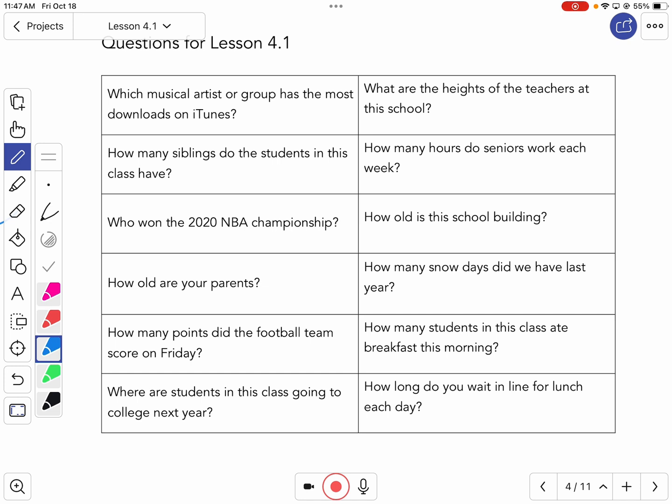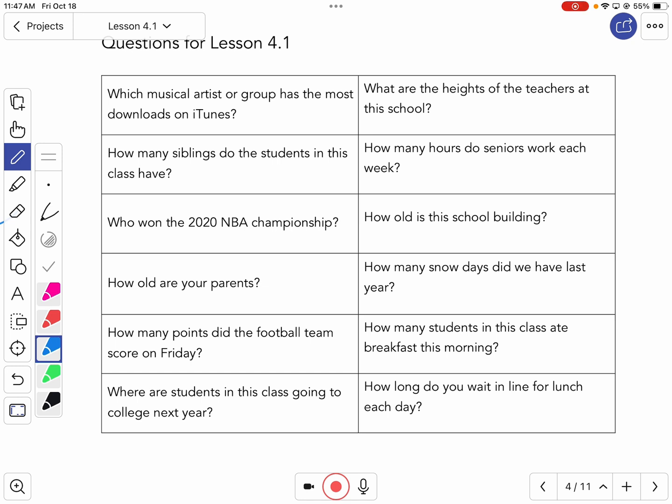How many hours do seniors work each week? How old is the school building? How many snow days did we have last year? How many students in the class ate breakfast this morning? And how long do you wait in line for lunch each day? Okay. Do you see any questions that you think you could group together?